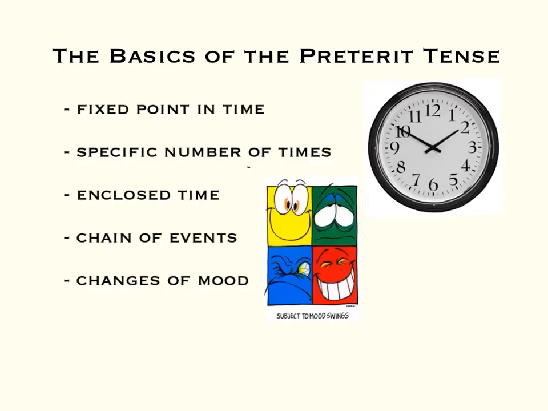First, we must learn the basics of the preterite tense. The preterite tense is used to refer to actions that occurred at a fixed point in time, actions that were performed a specific number of times, actions that were during a specific enclosed amount of time, actions that were part of a chain of events, and sudden changes of mood.